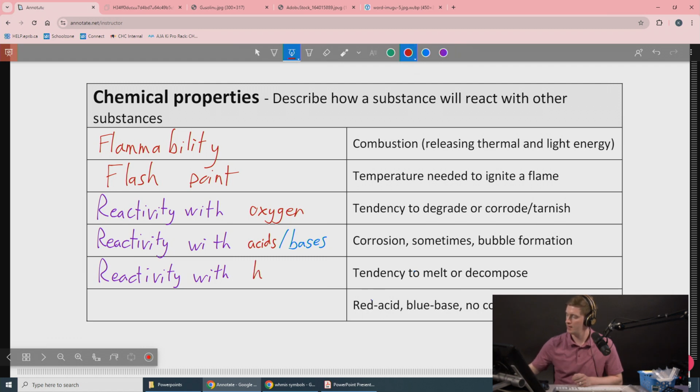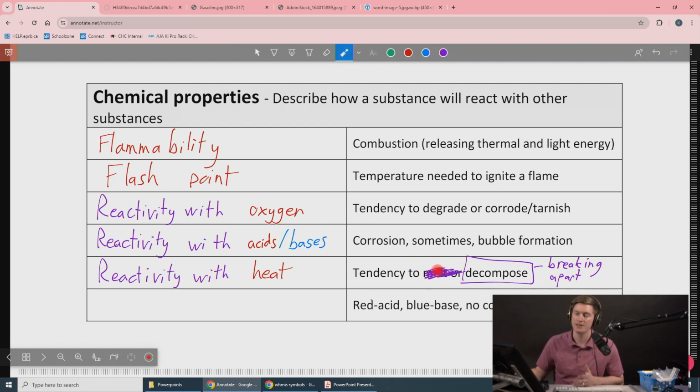If you heat up the substance, will it melt or will it decompose? Melting, okay, something to be considered here. We are looking at this word more. Decomposing means breaking apart. Melting, I'm actually going to get you to cross that out because that's a little confusing to think of this.